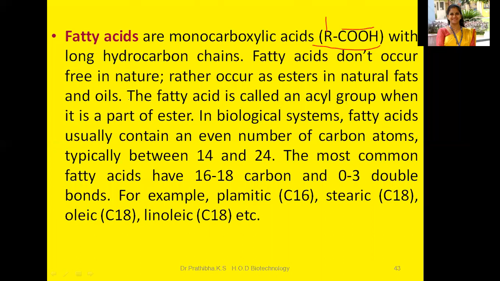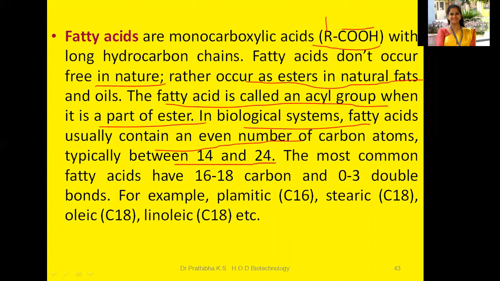Fatty acids do not occur free in nature, rather occur as esters in natural fats and oils. The fatty acid is called an acyl group when it is a part of an ester. In biological systems, fatty acids usually contain an even number of carbon atoms, typically between 14 and 24.